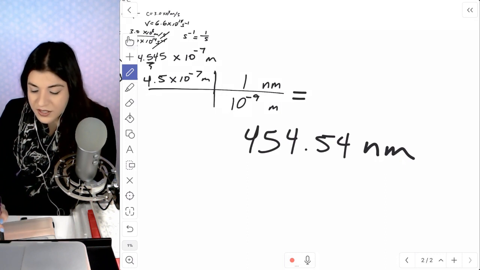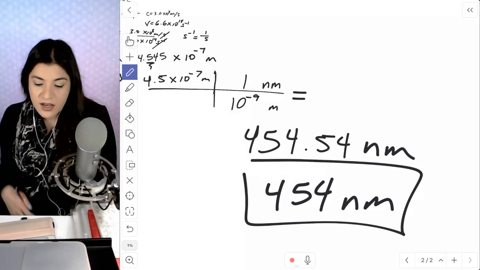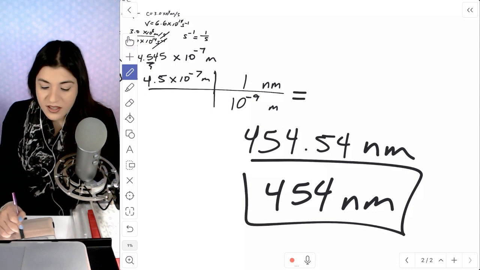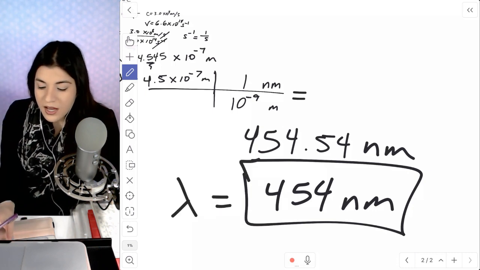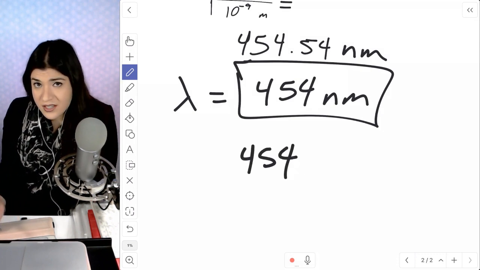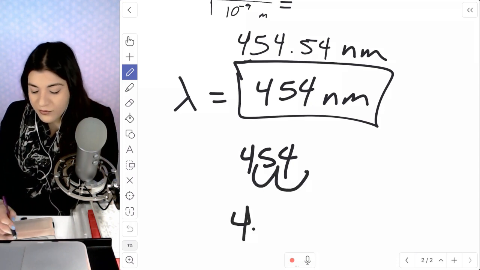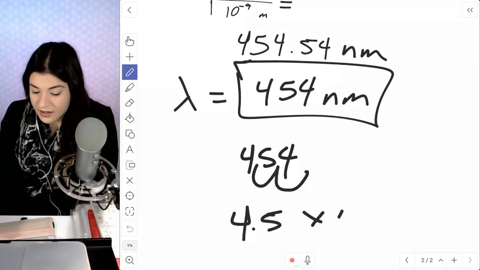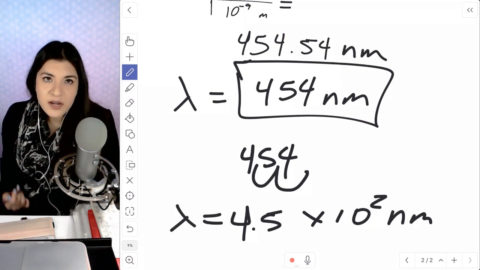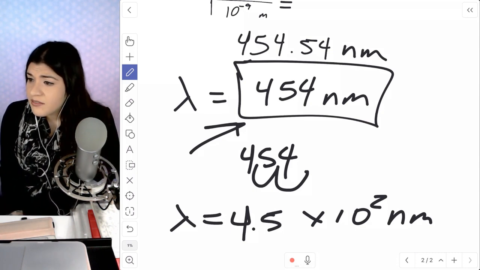I will leave it. The typical case here is this is what you want to see for nanometers. I know it's not technically the correct amount of sig figs, but that's just typically what your wavelength looks like. So this is kind of an exception. If your teacher really is that picky with sig figs, then what you can do is change this to scientific notation again, where you move this over 1 to 4.5 times 10 to the second nanometers. Those both are the same. But like I said, we typically measure nanometers and it looks like 454 nanometers. So yeah, that's really it, Evelyn.